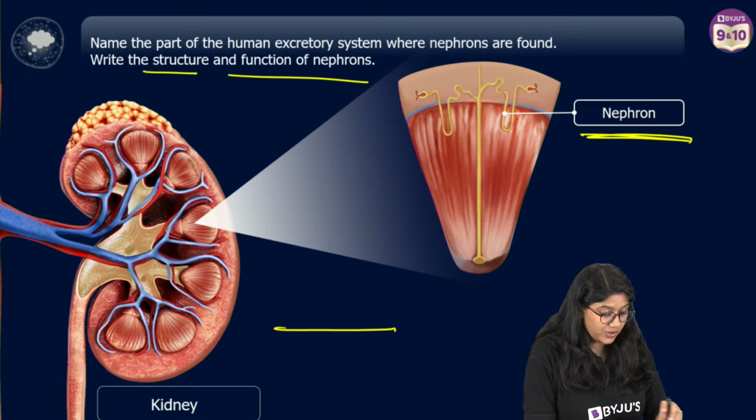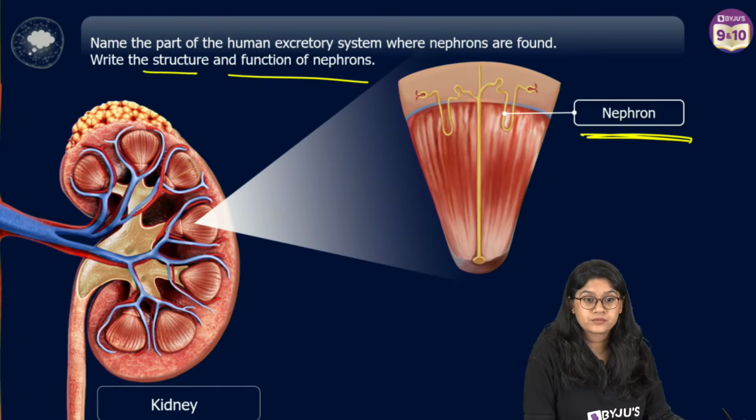Now, I think many of you are asking about the structure of nephron. How many of you have seen the structure? And how many of you have tried drawing the structure of nephron? So we know that you have to write about the structure of nephron. So you will mention about, right?